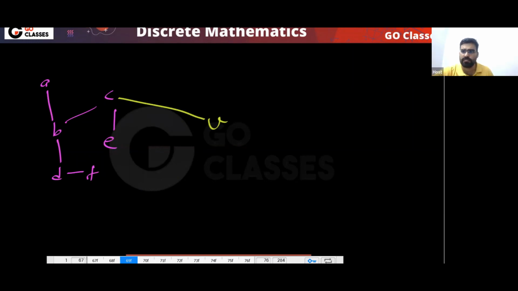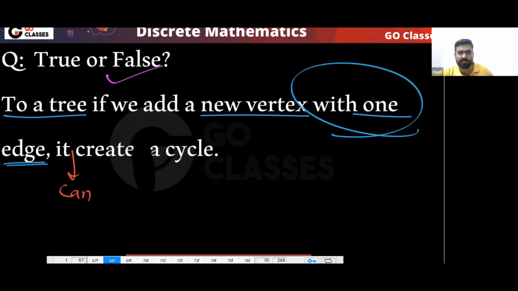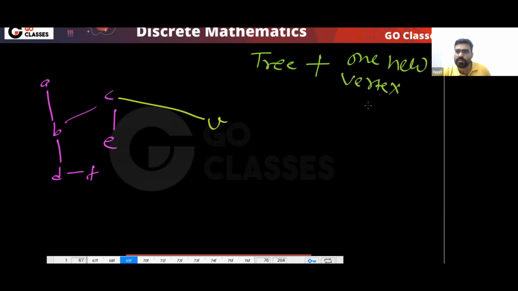You will again get a tree. You can never get a cycle. Remember, tree plus one new vertex of degree 1 is again a tree.